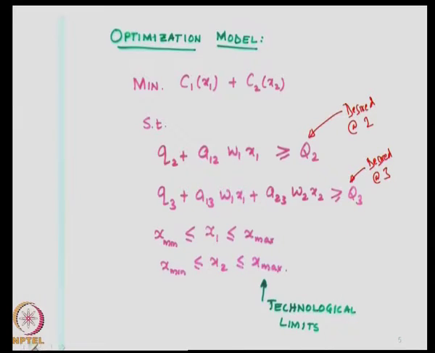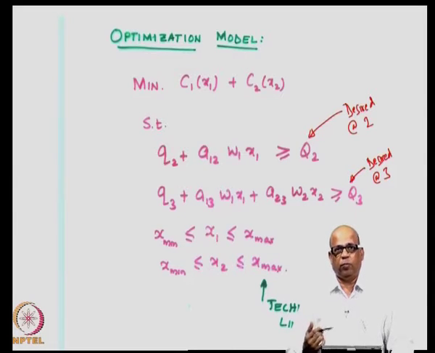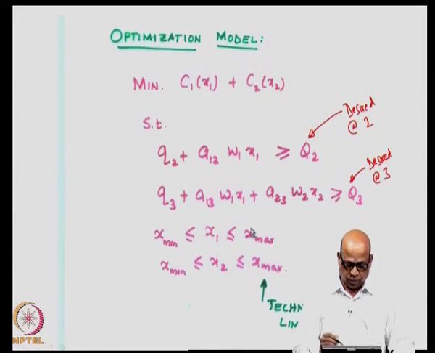These constraints arise from our management condition that we want to achieve a minimum desired level of Q2 here and Q3 at site number 3. Then there may be some technological limits. For example, you may not be able to say that you treat 100% of the effluent. It may not be technologically feasible. Therefore, we may want to put an upper limit of the treatment levels. So, X1 should be less than or equal to an upper limit, X2 should be less than or equal to an upper limit. These can be different for the two sites.